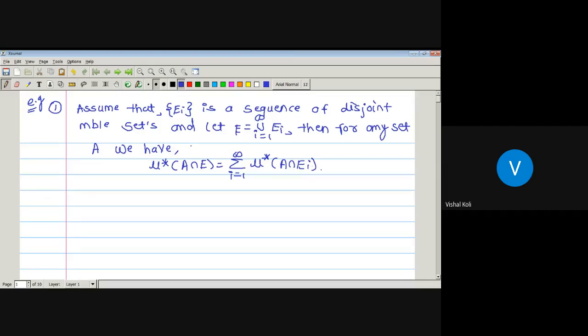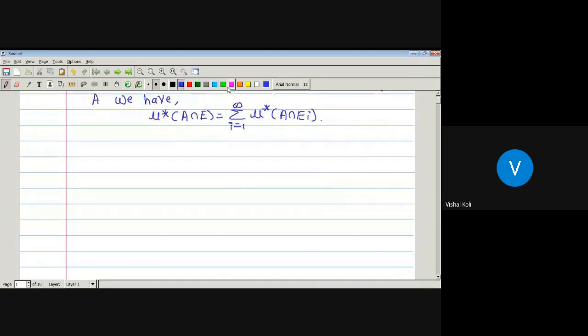Here we have been given a sequence E_i, which is a sequence of disjoint measurable sets. That is, E_i intersection E_j equals phi whenever i is not equal to j. And also capital E is a countable union of these disjoint measurable sets. From this we have to prove that the outer measure of A intersection E is the summation, i running from 1 to infinity, of the outer measure of A intersection E_i, whenever the E_i are disjoint measurable sets. Let us see its solution.